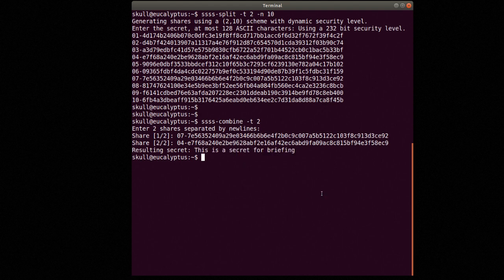So this is a way we can create a key. We can divide the key into multiple parts. We can distribute those parts randomly, and then anybody can recombine the parts to recreate the shared key and decrypt whatever they need to decrypt within the community.